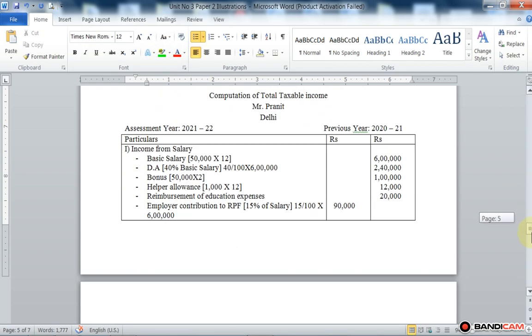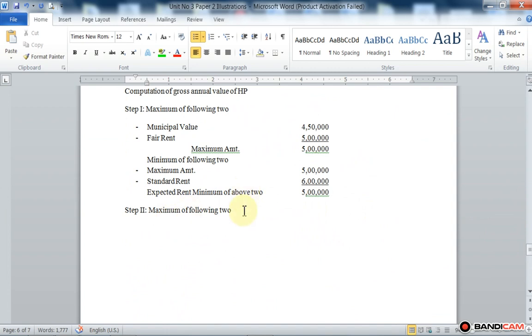So the expected rent, which is 5 lakh, is compared with the actual rent received, that is 4,80,000.